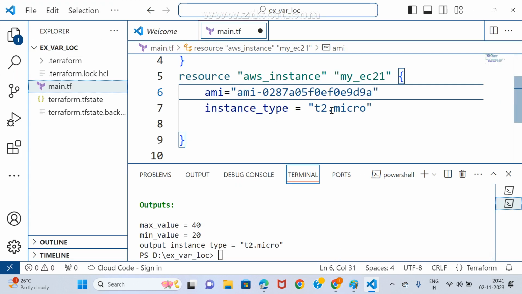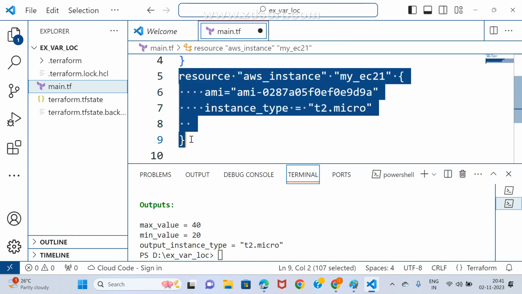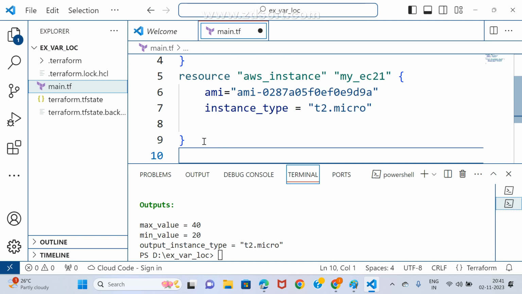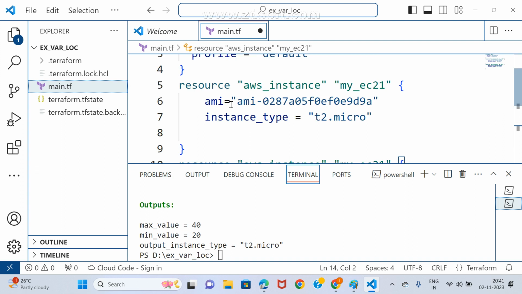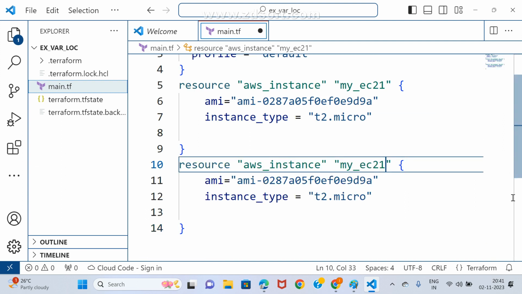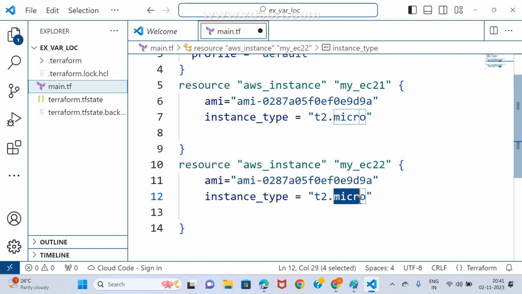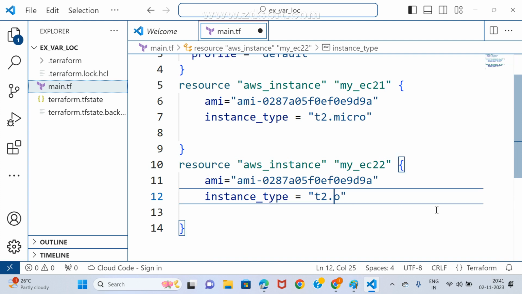Good. Suppose I want to create one more resource. Generally, what I may do is copy this and go with Control V. One more time I did it, right? Observe carefully what I am doing. This is easy to do. There I may go with t2.medium. This is t2.micro. Even I can go with t2.small.